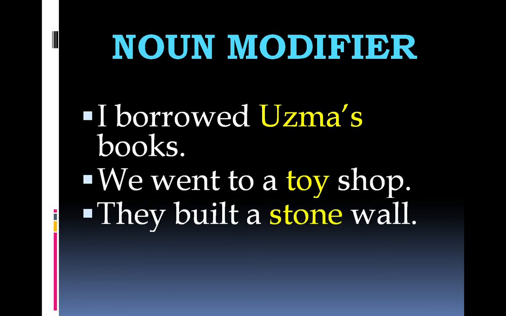Let's have another example. They built a stone wall. Over here again, stones don't own or possess the wall. They are used to build the wall. The wall is built with stones. Yet they built a stone wall. Stone is the modifier of wall. One noun modifying another noun. Whether we accept them, toy and stone, as possessive nouns or not, they are modifying the following nouns.